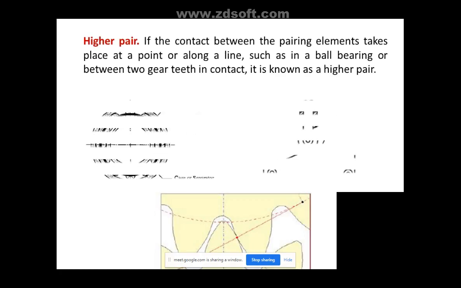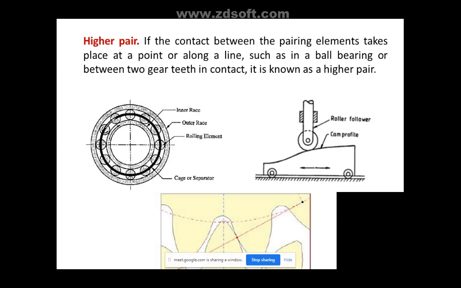And then if there is a type of point contact or a line contact, then it becomes a higher pair. You can see in these figures a ball bearing, you can see there are balls attached here. So this has point contact. You can see there are only points on these ball bearings. You can see the cam and a follower in the second figure. This is also having a point contact.